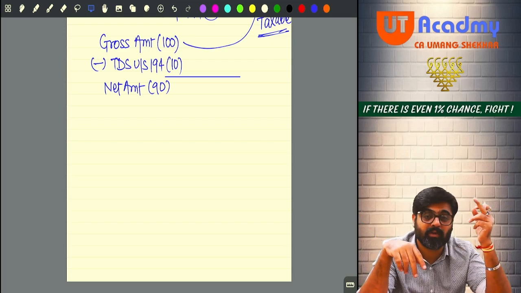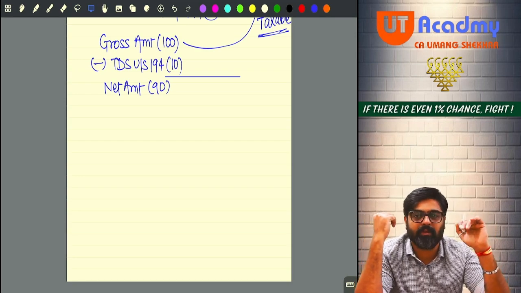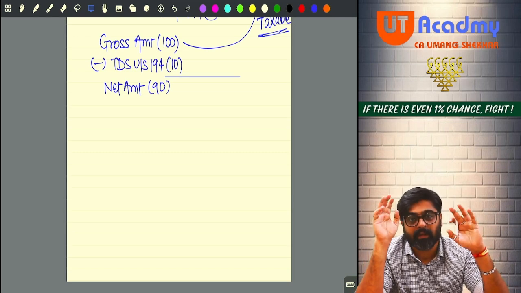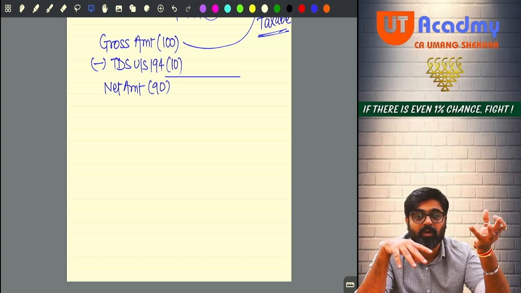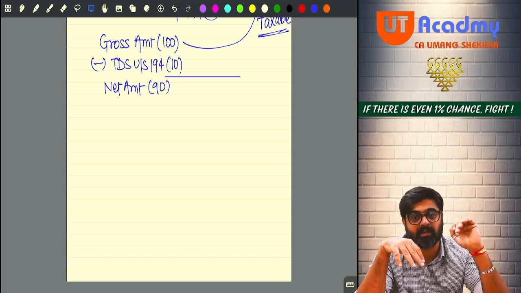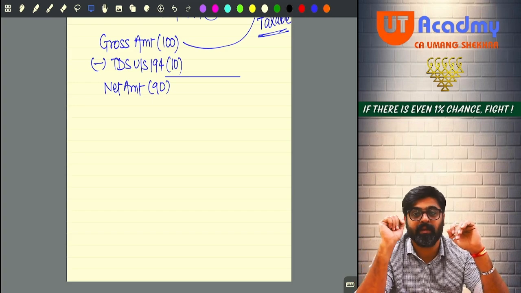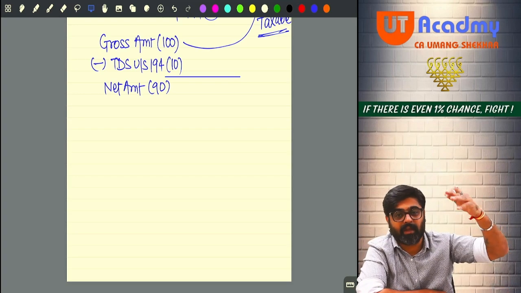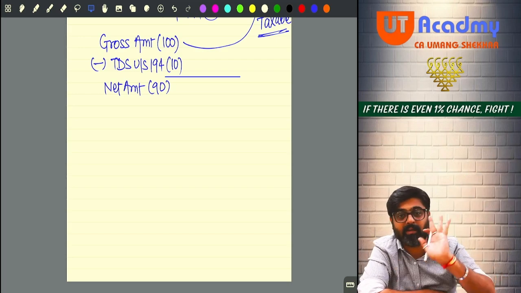So earlier what used to happen? Earlier the dividend on shares was exempt in the hands of shareholder. Why? Because the company used to pay DDT. Just like that, the dividend on the units was also exempt under section 10(35) because the UTI or mutual fund used to pay DDT on that dividend under section 115R. 115O taken away, 10(34) taken away. So now the dividend on shares is taxable for the shareholder under the head IFOS.